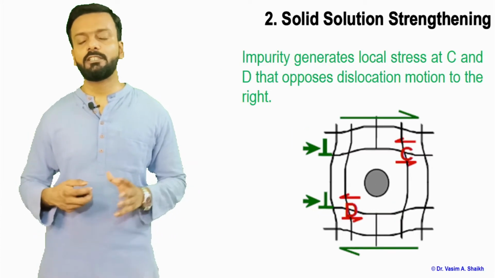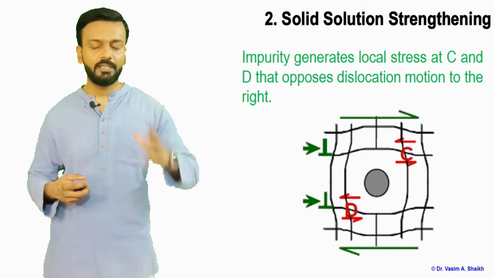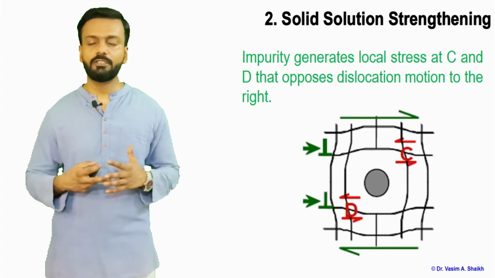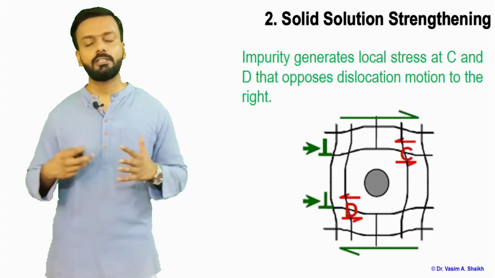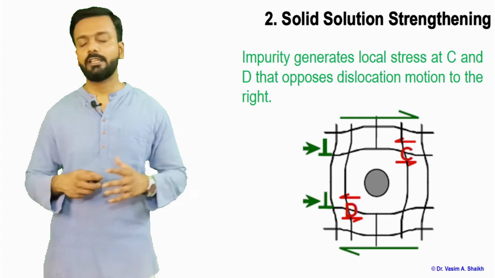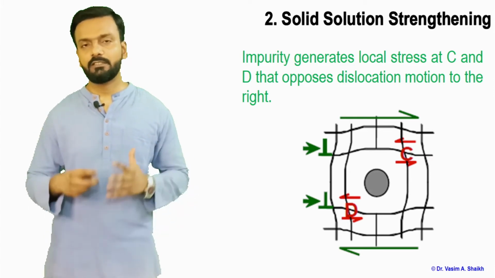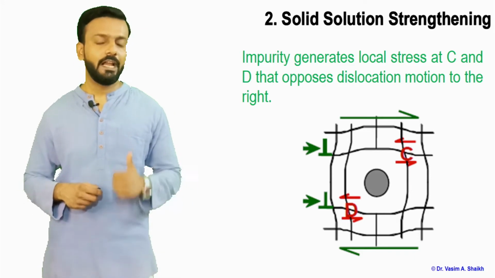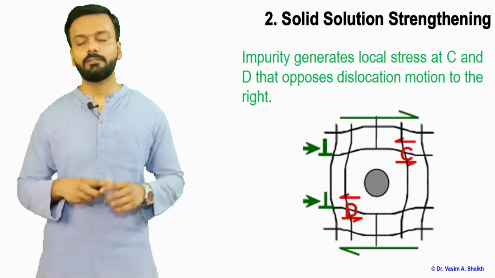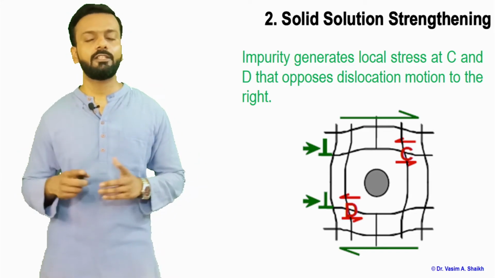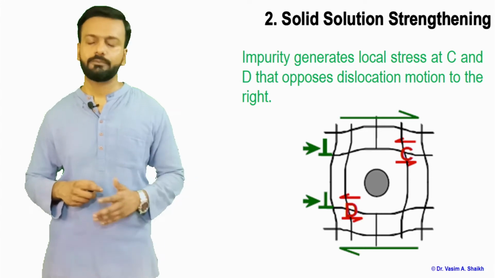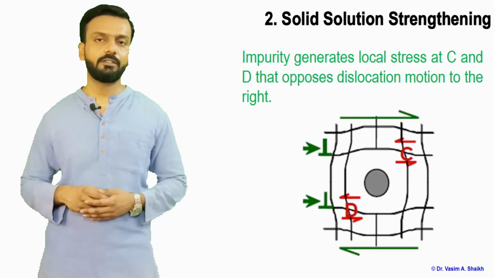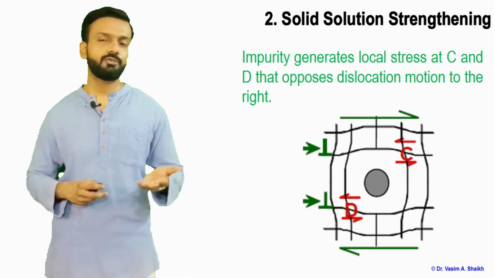One more scenario is there: an atom which is of a bigger size than the host atom, and again because of that we have some stress which is concentrated. Here C and D are one more type of dislocation, and they will create some sort of tension, some stress. The movement of the dislocation is hindered because of the atom, which will produce some localized stress, so there will be an obstacle for the movement of dislocation, in turn increasing the stress of the material.